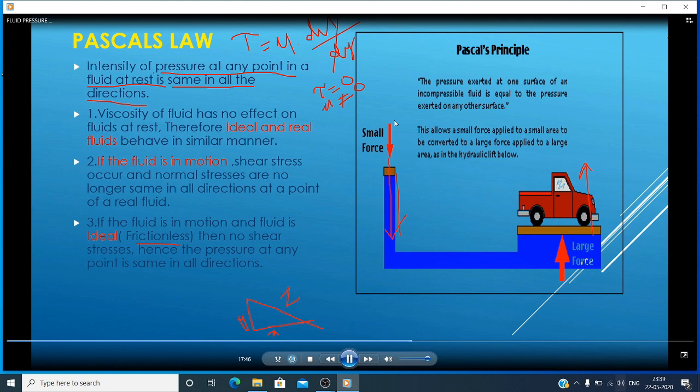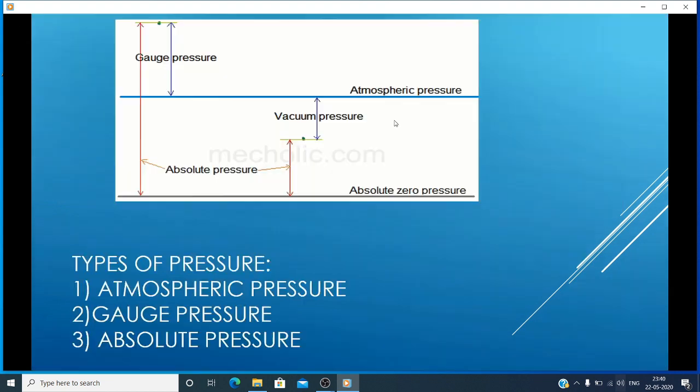Clear? This allows a small force applied to a small area to be converted to a large force applied to a large area, as in the hydraulic lift below. So here I clearly mention this Pascal's law. This Pascal's law is applicable for many hydraulic machineries, hydraulic jacks, hydraulic lifts. So you can use it in many applications.